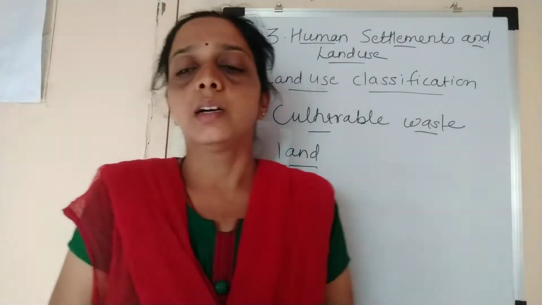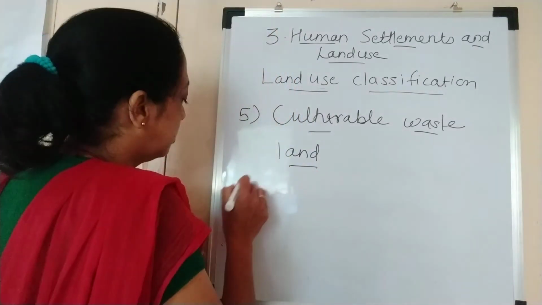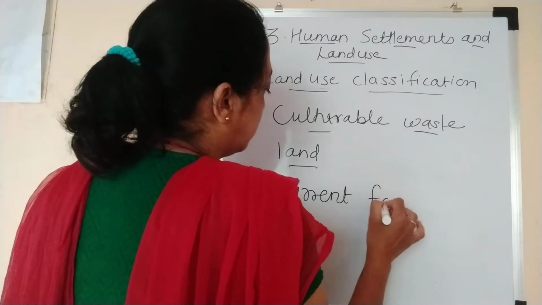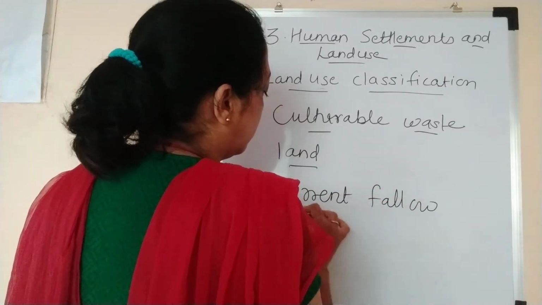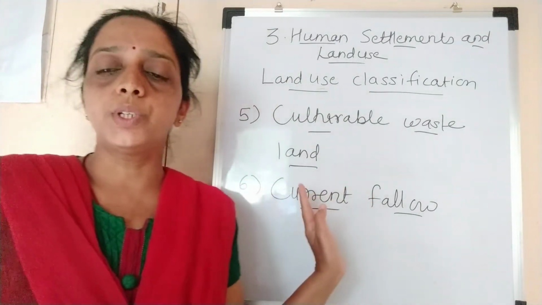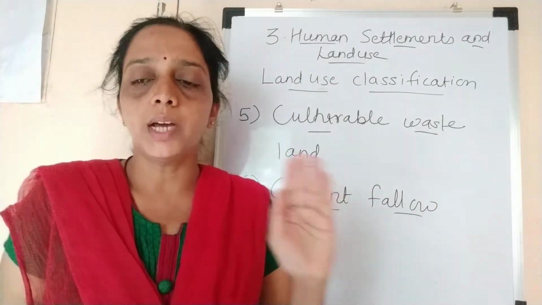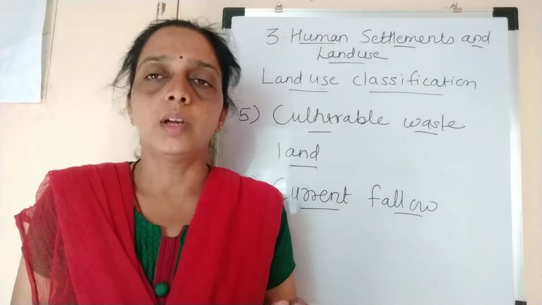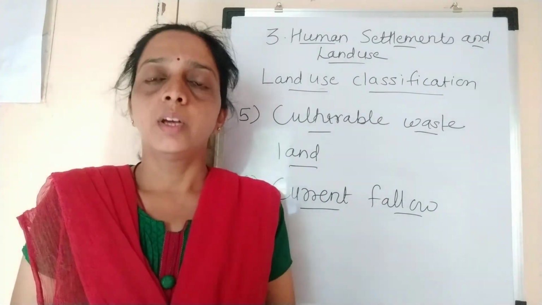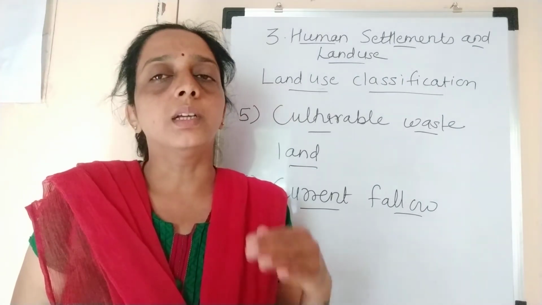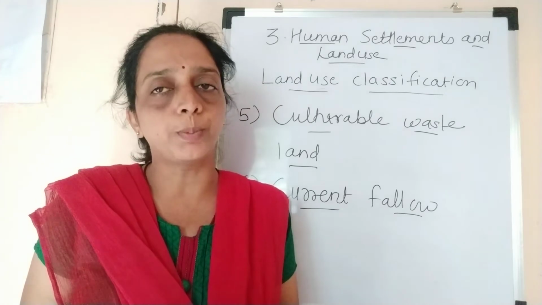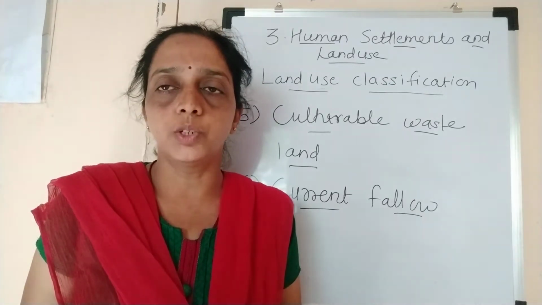The next is current fallow. Fallow land is land which is kept without agriculture, and the period is less than 1 year. Many times farmers are continuously taking crops from the soil.